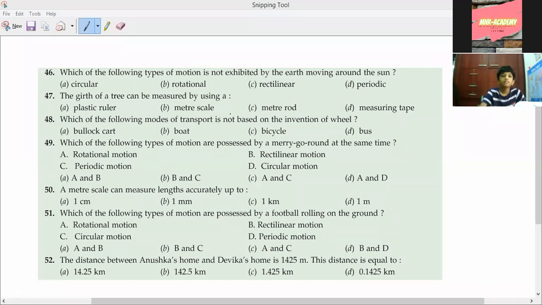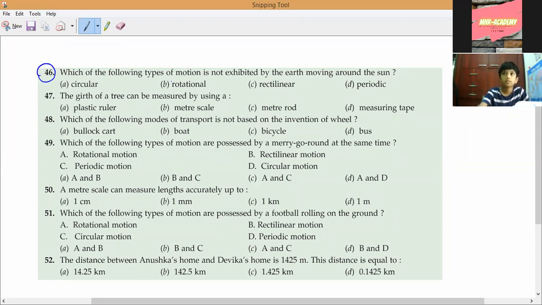So now we will discuss a few MCQ questions related to the chapter we have completed, measurement of distances and motion. Now let us come to the first question. Observe, all of you, and read the question.